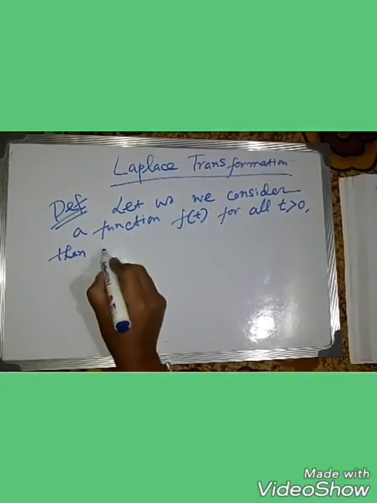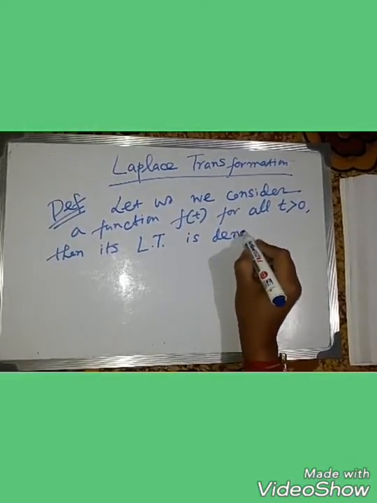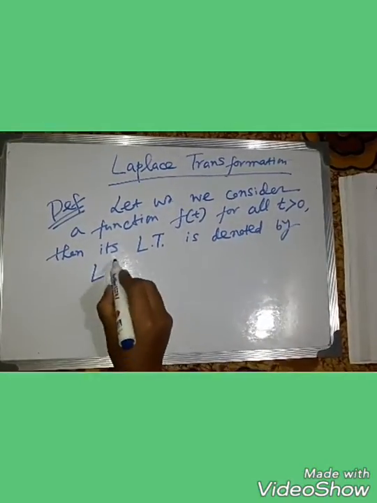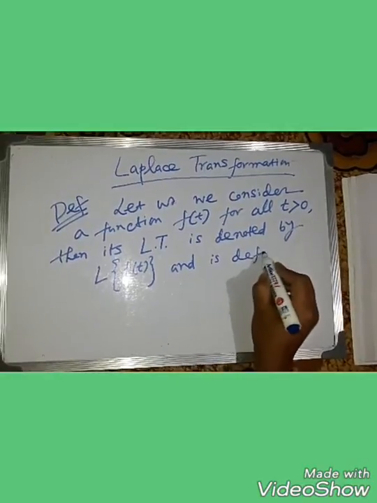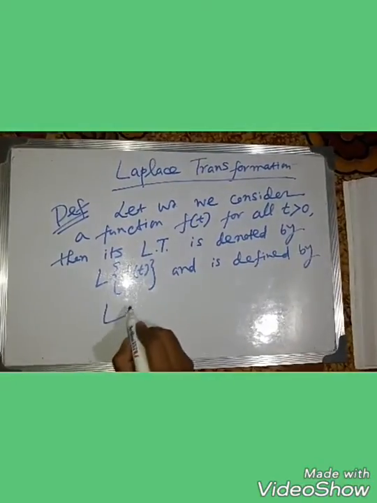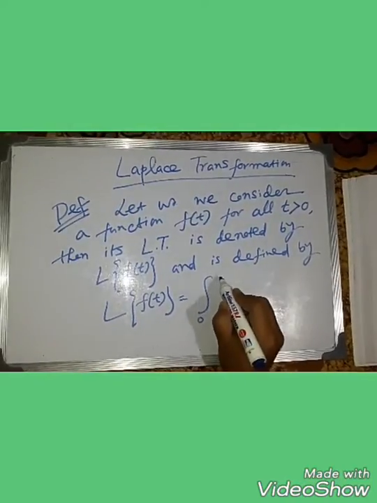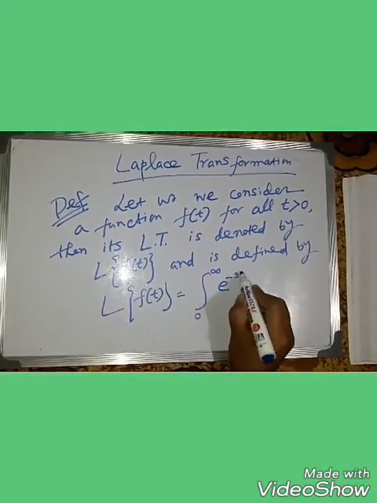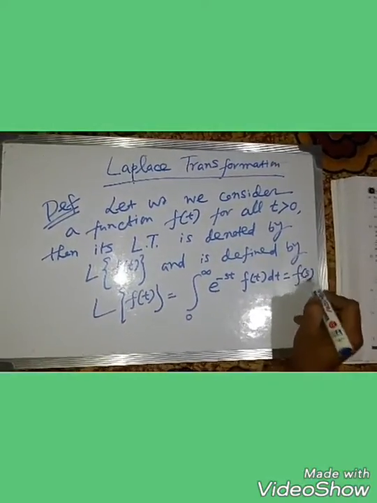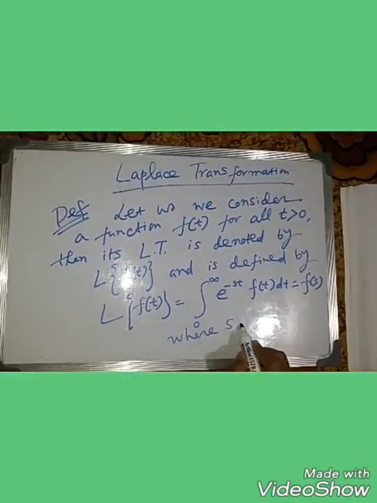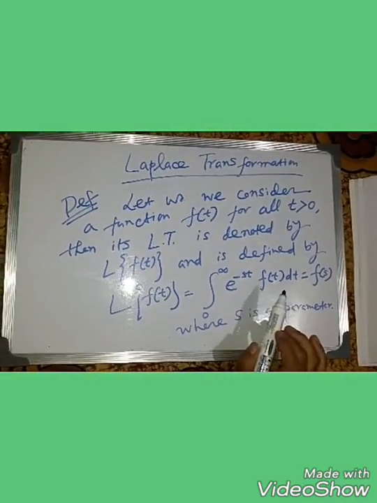Then its Laplace transformation is denoted by L of f(t) and is defined by L of f(t) equal to the integration with lower bound 0 and upper range infinity of e to the power minus st f of t dt, equal to F of s, where s is a parameter. This is basically the definition of Laplace transformation.